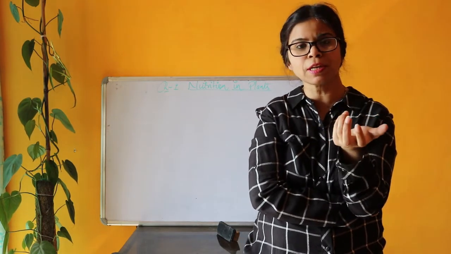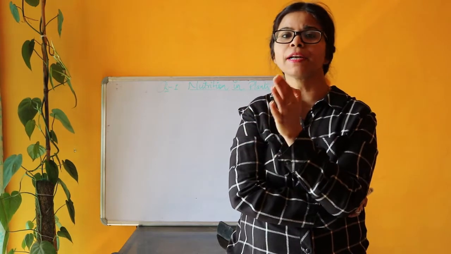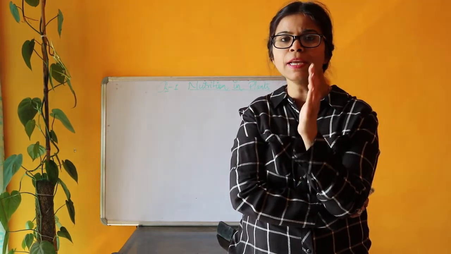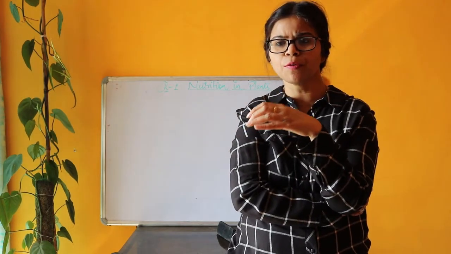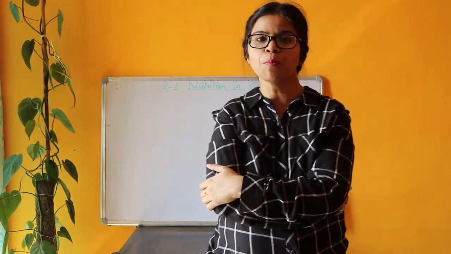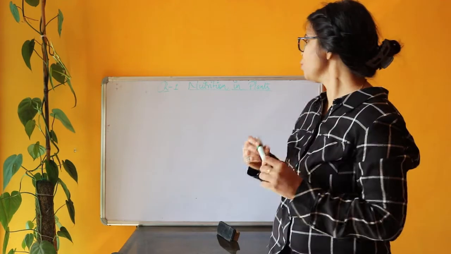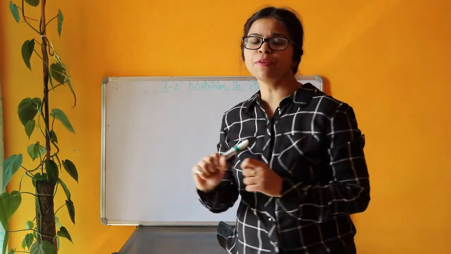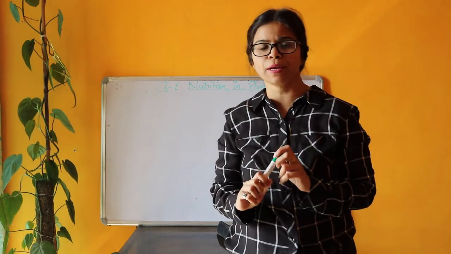What are nutrients? Nutrients are the components of food that are important for our body growth. There are 5 basic nutrients: carbohydrates, fats, protein, vitamins and minerals. So in this chapter we are focusing on nutrition in plants. We are talking about plants.